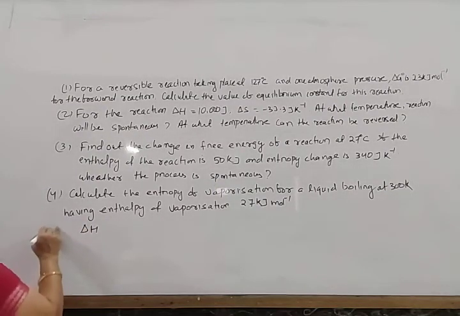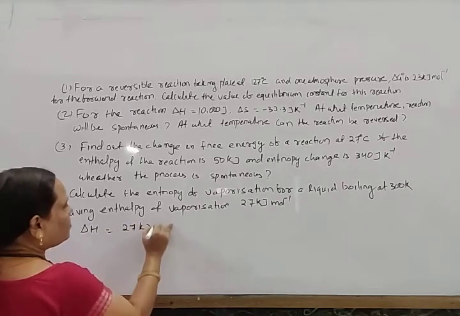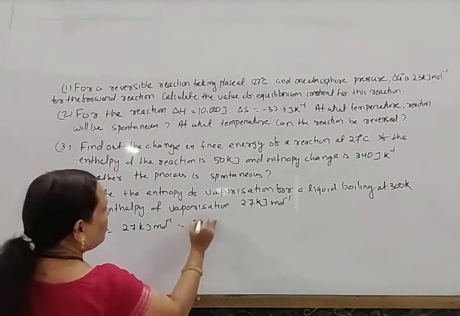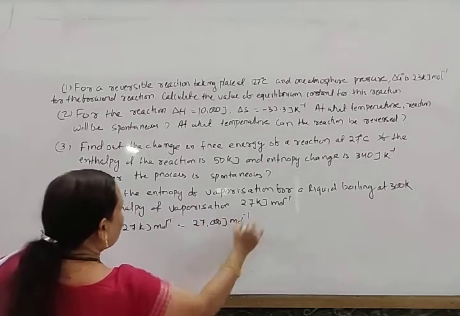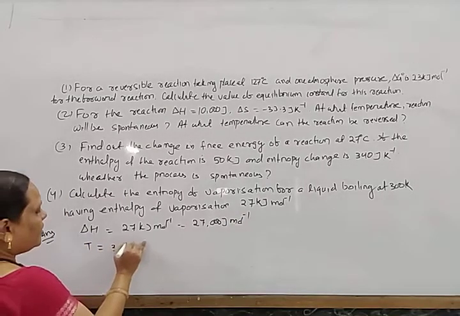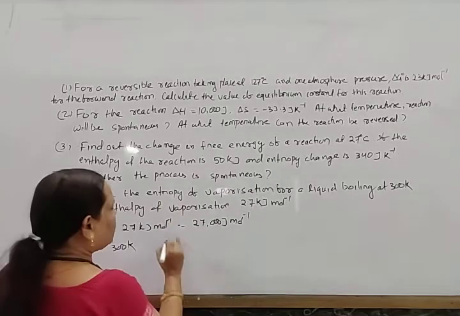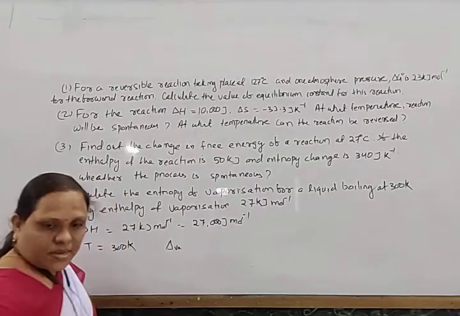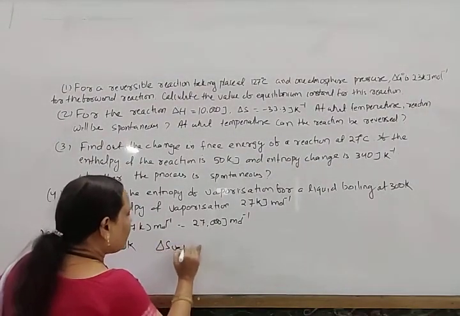Del H is given 27 kilojoule mole inverse, or we can write 27,000 joule mole inverse, and given T, that is 300 Kelvin.